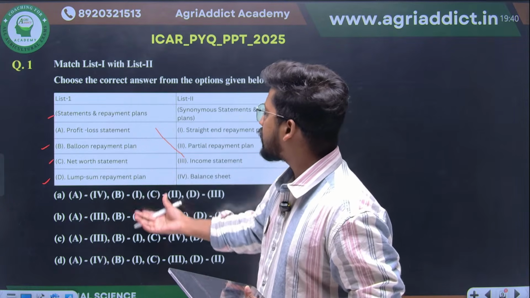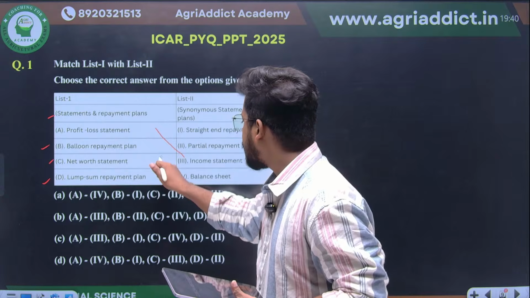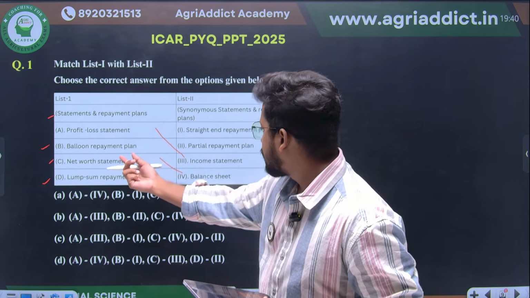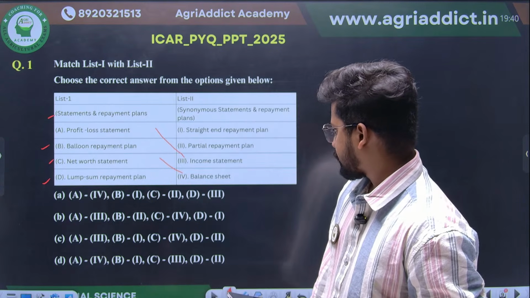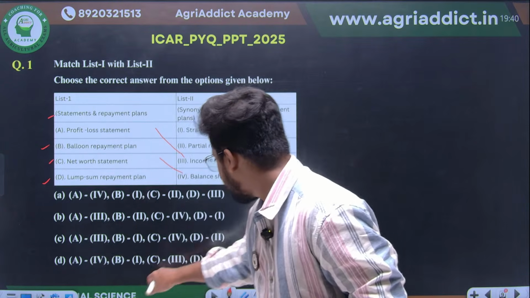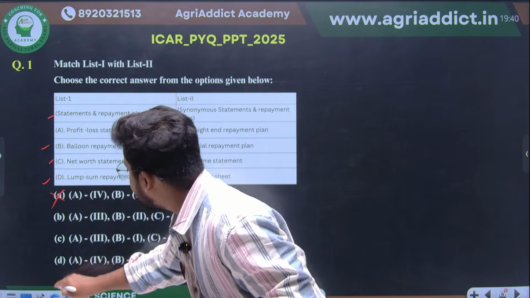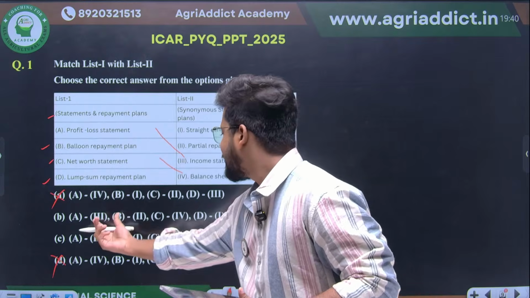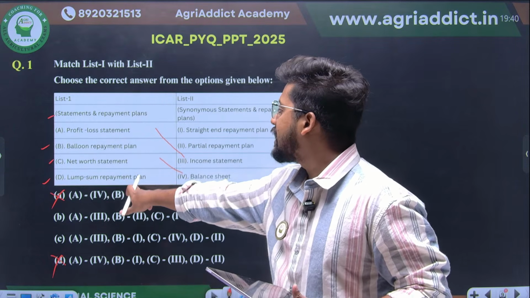So these two are really easy, right? Profit and loss statement is income statement. Net worth statement is none other than your balance sheet. So A is connected with 3, C is connected with 4. Okay, so we have eliminated A is not the correct answer, D is not the correct answer, and both of them are connected with 3 as well as 4. So we need to go for balloon repayment as well as the lump sum repayment plan.